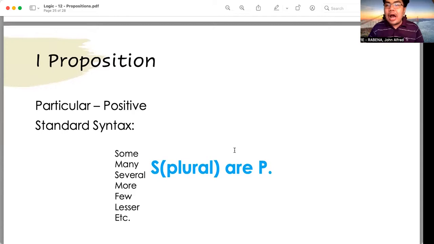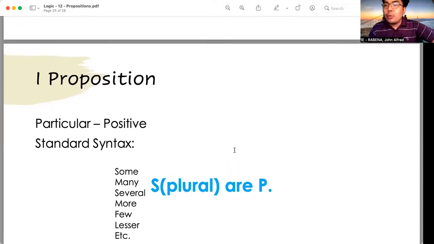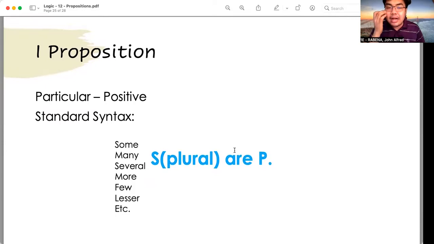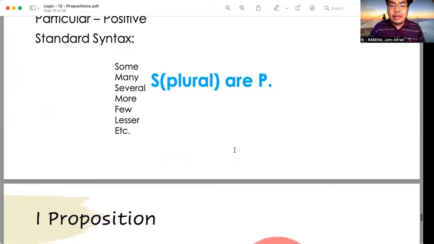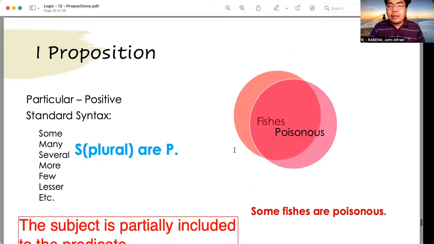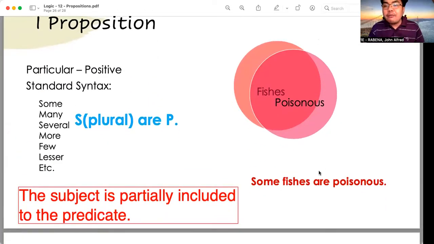Now, what about the I propositions? I propositions are those whose quantity is particular and the quality is positive. In the standard syntax, we may make use of the following words: some, many, several, more, few, lesser. For example, "some S are P" or "many S are P". An example would be: some fishes are poisonous.